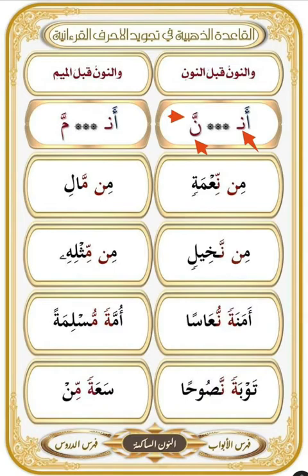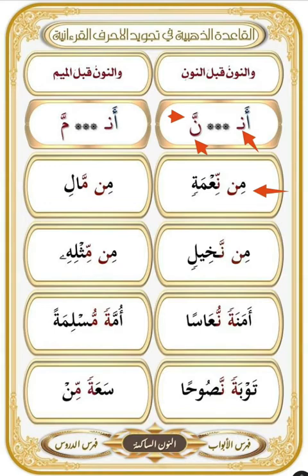An example with noon saakinah. Min ni'matin. The mistake is to pronounce the idgham without a time for the ghunnah. And the right pronunciation is to give time to the ghunnah. Minni.